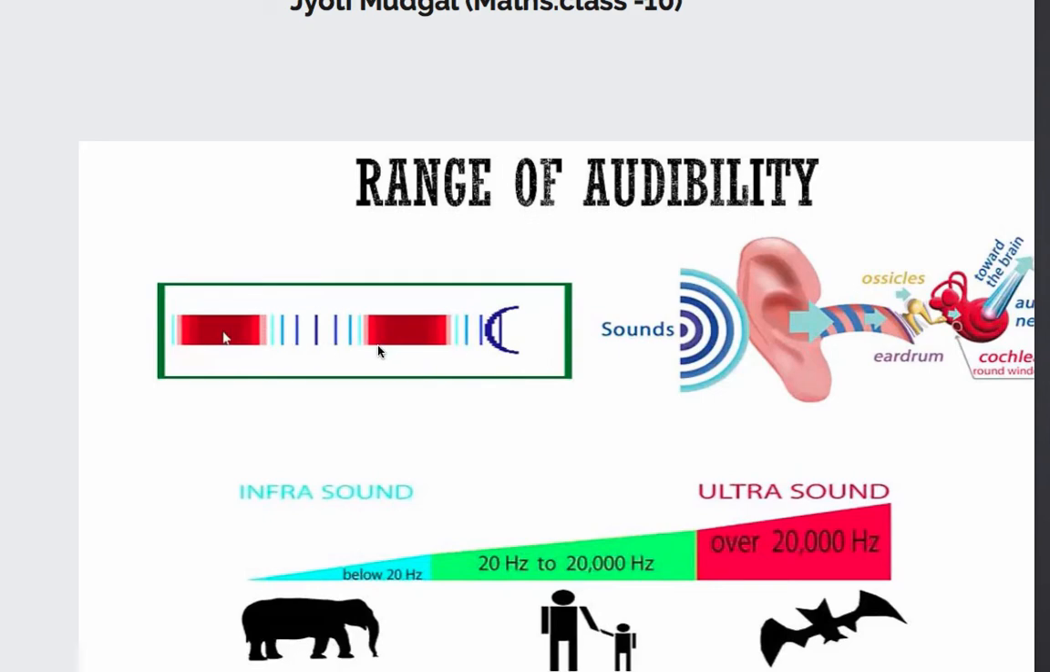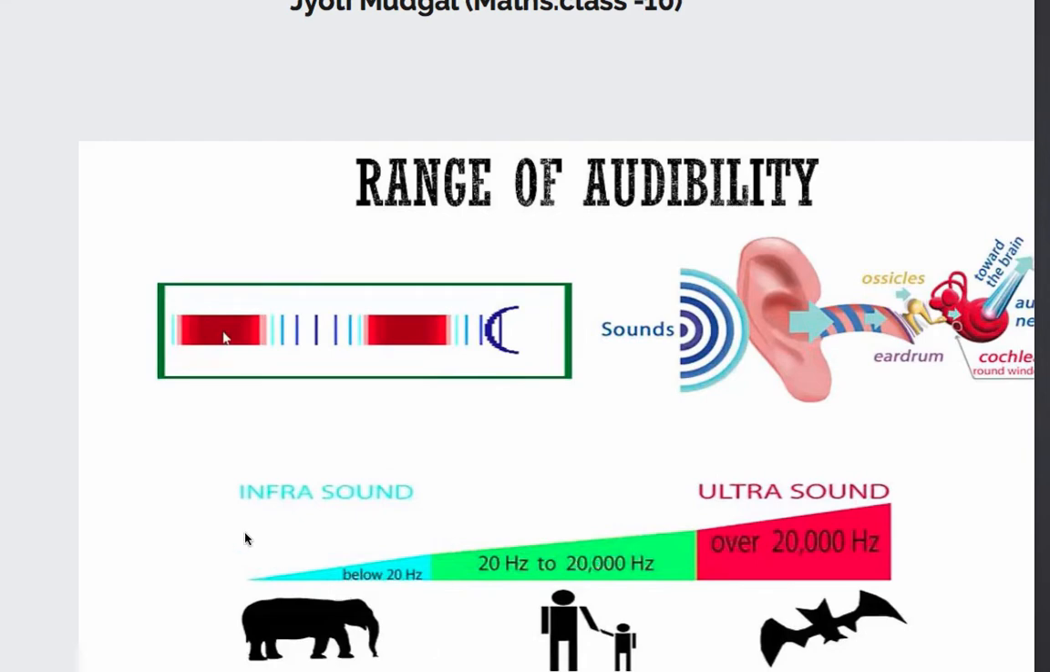And this energy of the sound is transferred from the source of sound to the ears, right? It goes inside, and then there are three bones. You must have studied this in bio, and ultimately it reaches the brain through the nerves, right? Now what we have to understand here is the range of audibility. It's not that all the sounds that are produced are audible to us, okay?